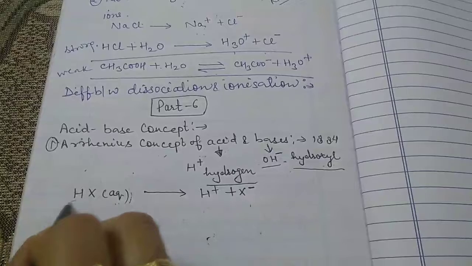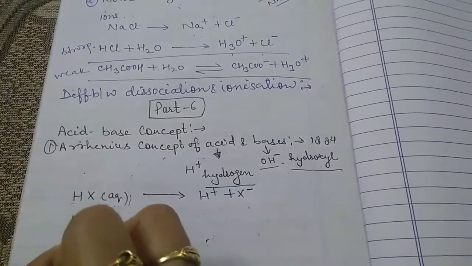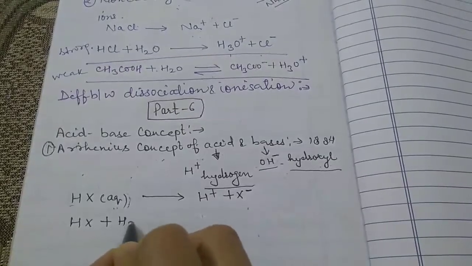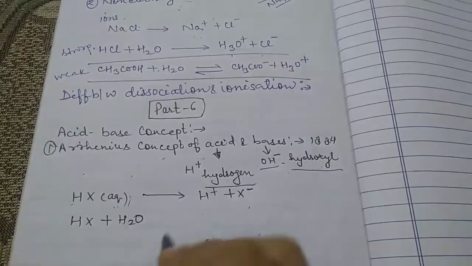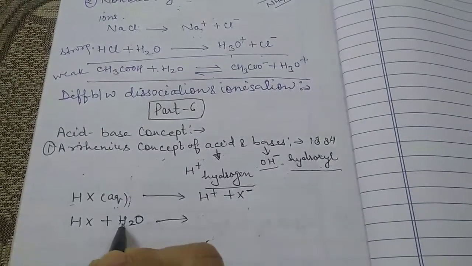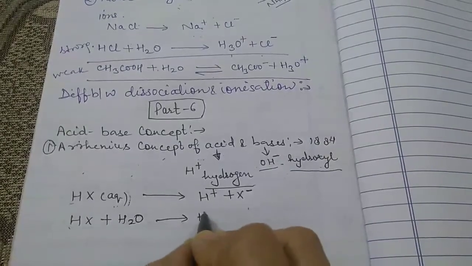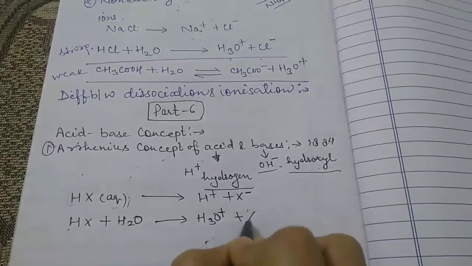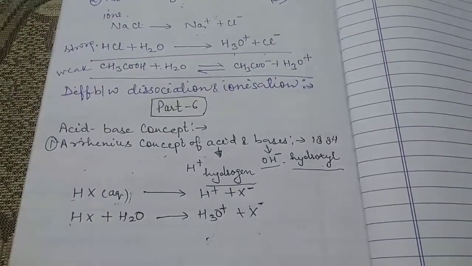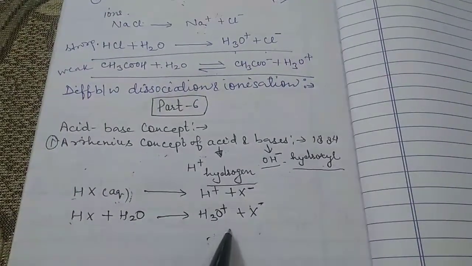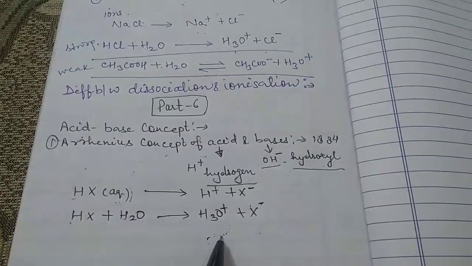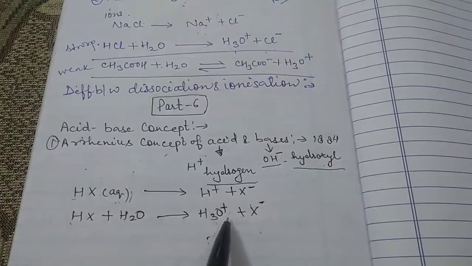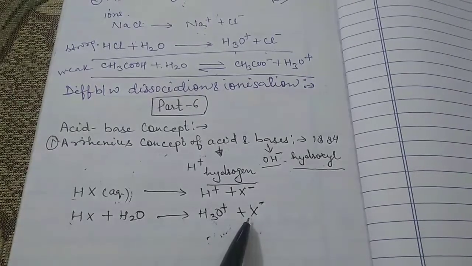We can also represent this equation as, for example, HX, and when we dissolve the acid in water, we get H3O plus and X negative. This H3O plus is known as the hydronium ion. H3O plus represents the hydronium ion.